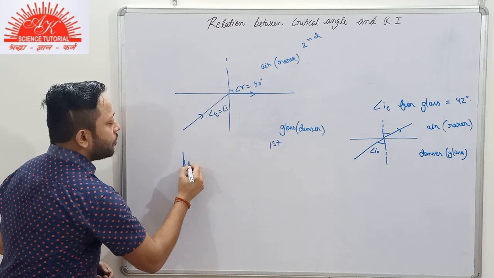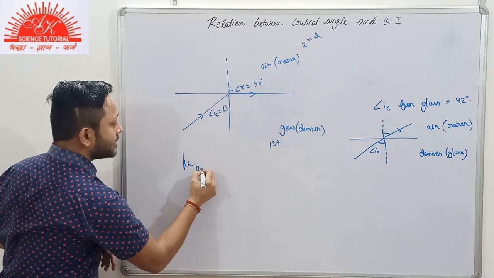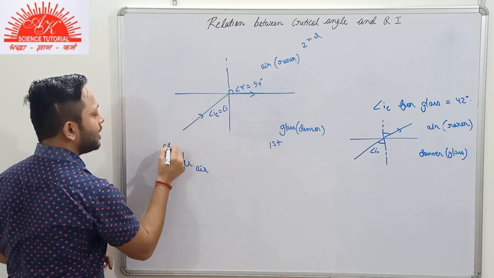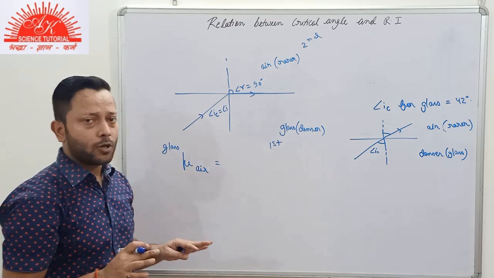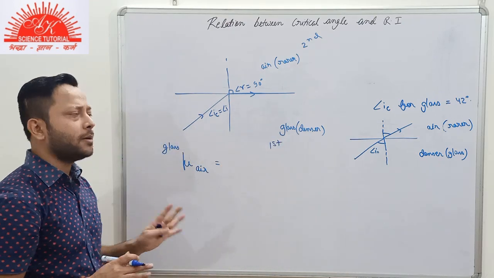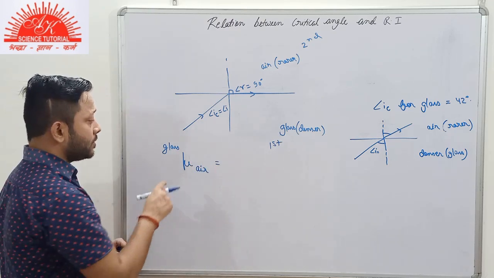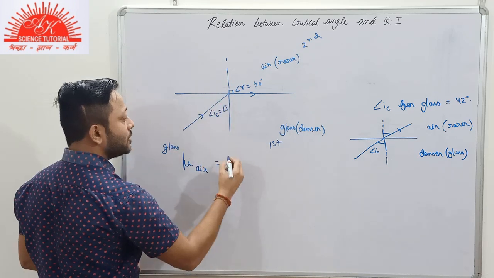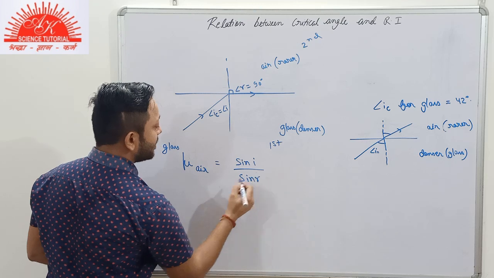If you want to find the refractive index of the second medium, that is air, with respect to the first medium, that is glass here. We are having just an example of glass. The denser medium can be anything. By the help of Snell's law, the refractive index of the second medium with respect to the first will be equal to sine i by sine r.